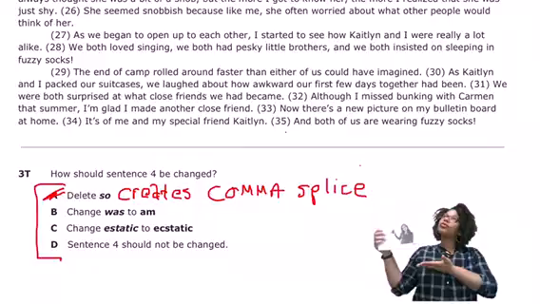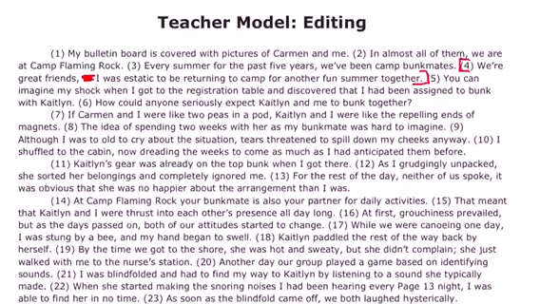So option B, change was to am. I'm going to go back up and find the was. We're great friends, so I was ecstatic to be returning to camp for another fun summer together. So option B is suggesting that I change that to am. Now I know that am is present tense, and if I change that to a present tense verb, I would need to have evidence that there are other present tense verbs in this paragraph or selection. If all I see are past tense verbs, then I know the whole passage needs to be past tense.